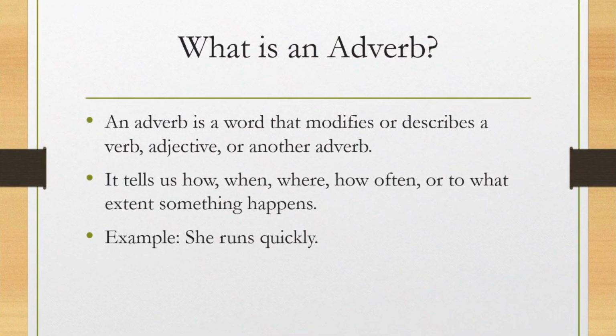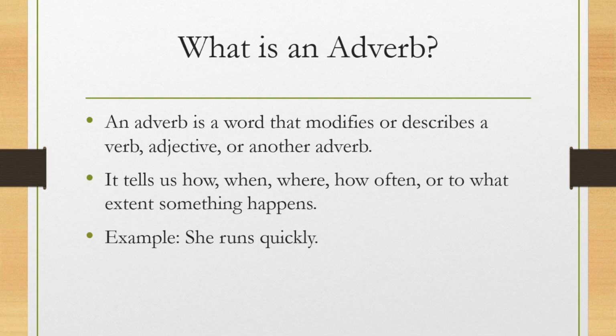First one, what is an adverb? An adverb is a word that modifies or describes a verb, adjective, or another adverb, sometimes a whole sentence. It tells us how, when, where, how often, or to what extent something happens.